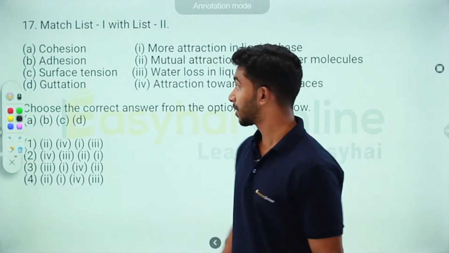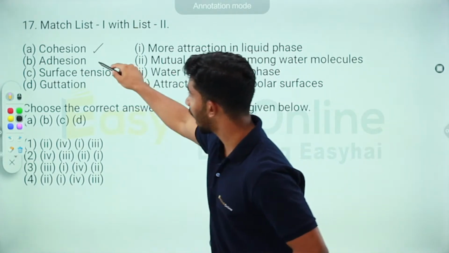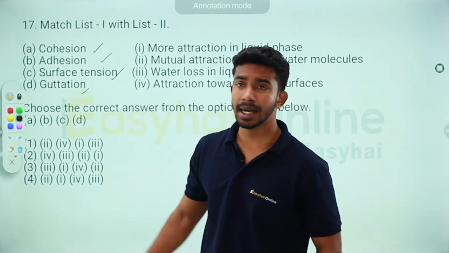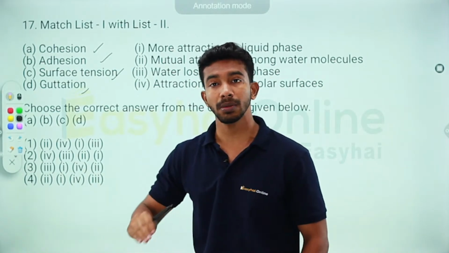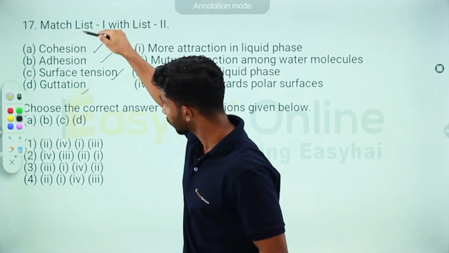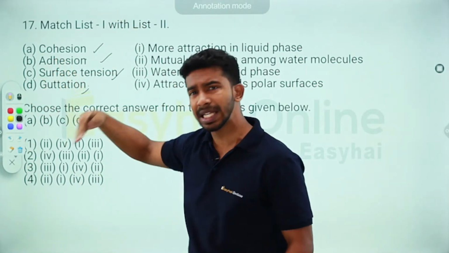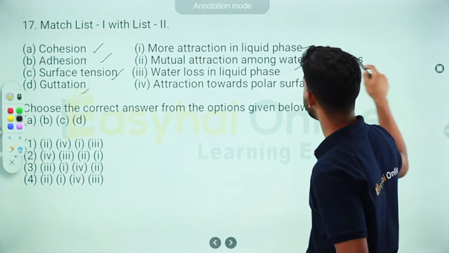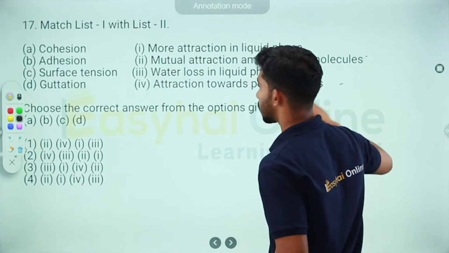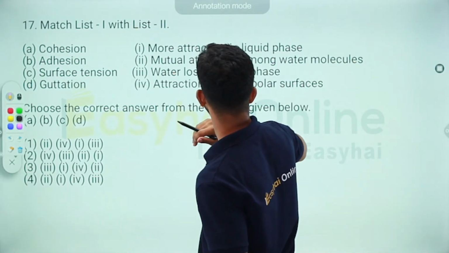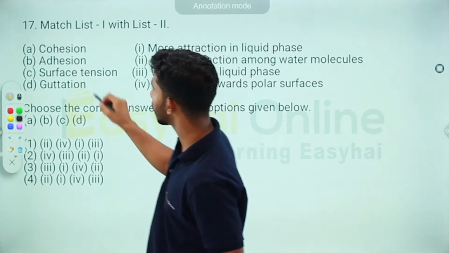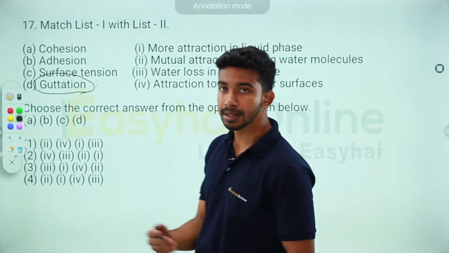Again, it's another match. We have cohesion, adhesion, surface tension, and guttation. Let's understand each of these processes, and by understanding each of them, we'll try to answer and match. Let's start with guttation.